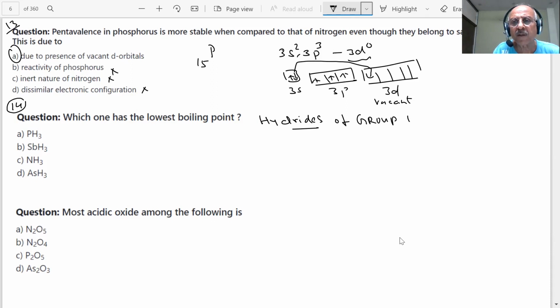One question will be there in the paper, very important. What are the hydrides? NH3, PH3, nitrogen, phosphorus, arsenic, AsH3, antimony, SbH3, and BiH3.